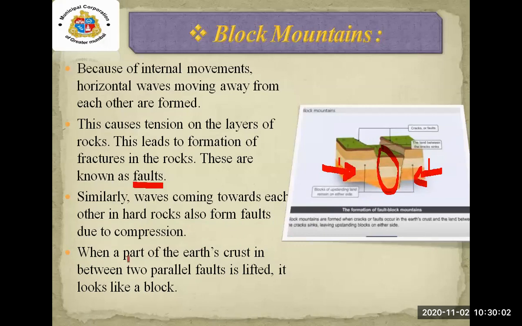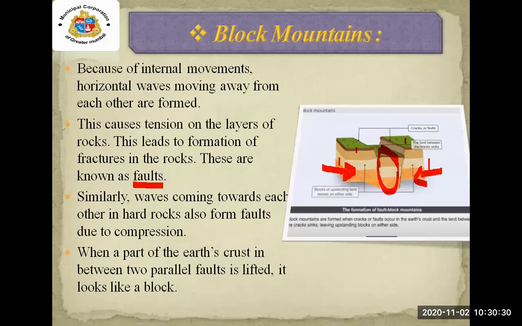When from both sides the pressure is equal in the hard rocks, there is compression. When a part of the earth's crust in between two parallel faults is lifted, it looks like a block. You can see this and this uplifted, and the block which is down there is known as a block mountain.